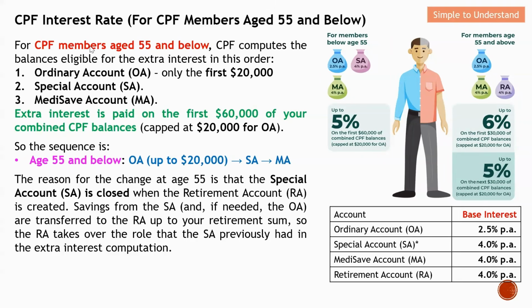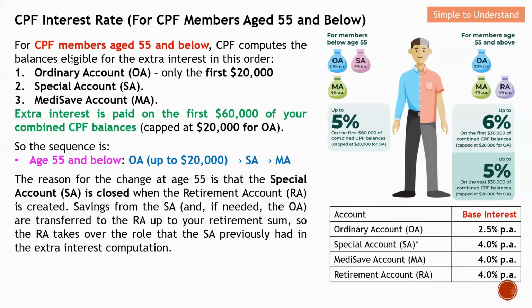Next, I'd like to do a quick summary of how to compute the interest rate for CPF members who are age 55 and below. Let's get started with the base interest first. The base interest calculation will be quite straightforward, and later on I will have an example to show you. I think the slightly more complicated part will be the additional interest rate, and how they distribute it. The first one will be from the OA first.